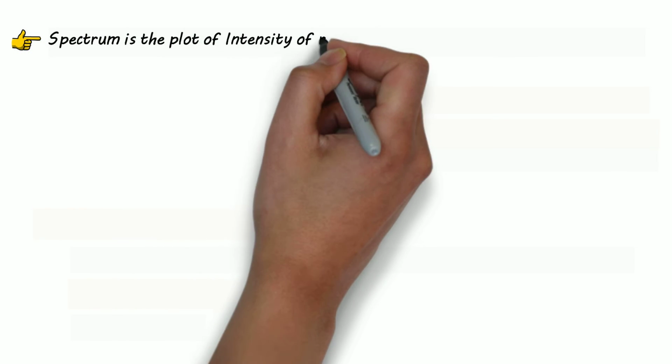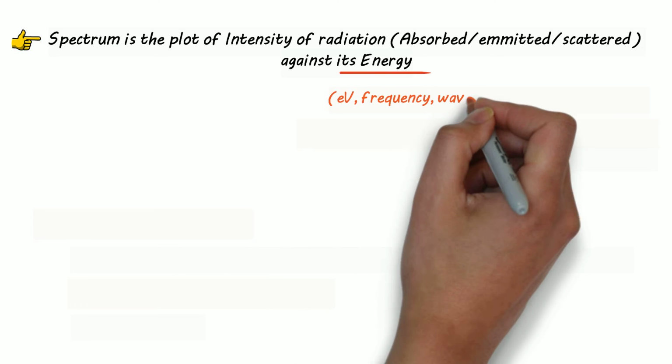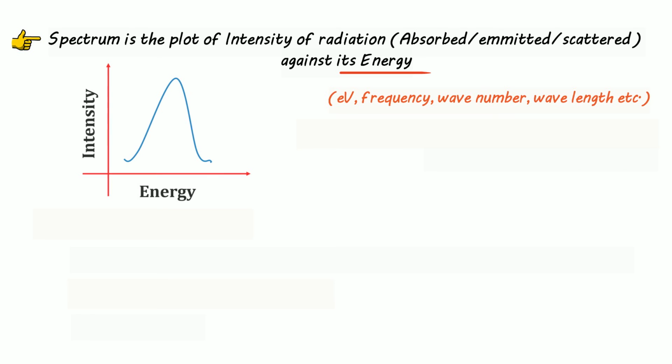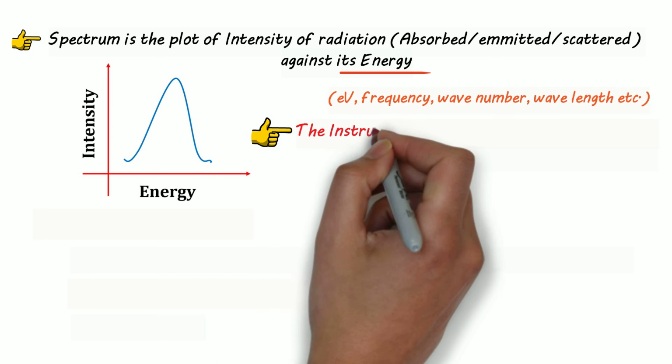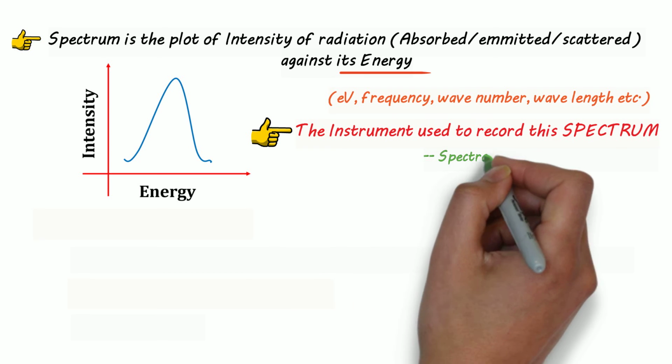Now, what is this spectrum actually? A spectrum is essentially the plot of intensity of radiation absorbed, emitted or scattered by a molecule against its energy. This energy can be either in electron volts, frequency, wave number or wavelength. For example, we have this graph which measures the intensity against energy. Such a plot is called a spectrum. The instrument which is used to record this spectrum is known as a spectrophotometer or spectrometer.